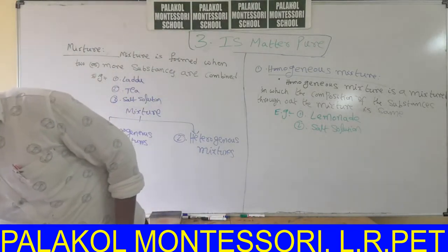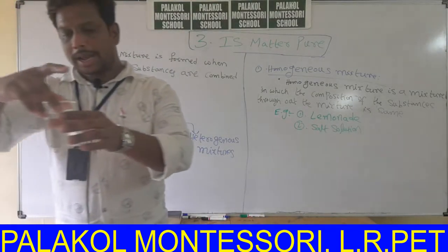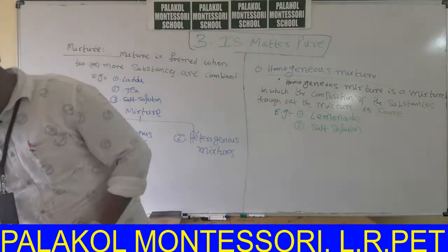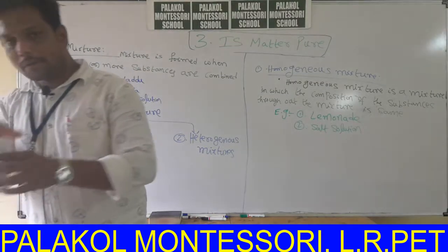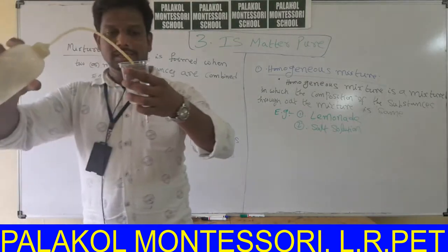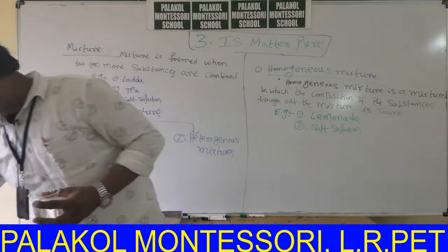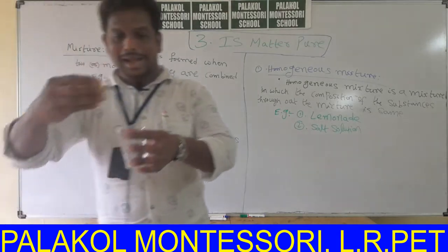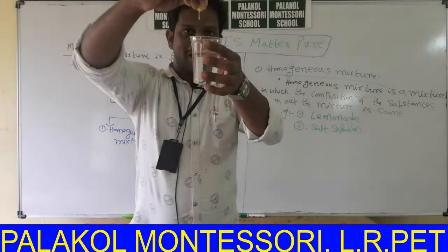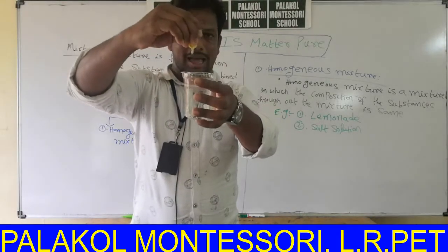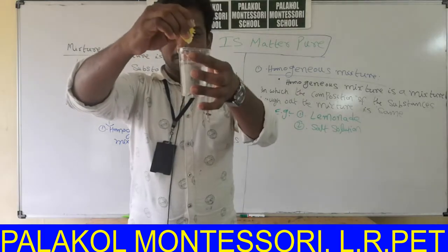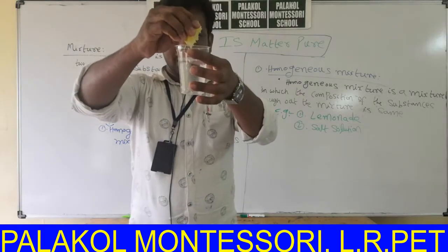Say for example, take some amount of water and add excess amount of water here with the help of wash bottle. Now add lemon juice.